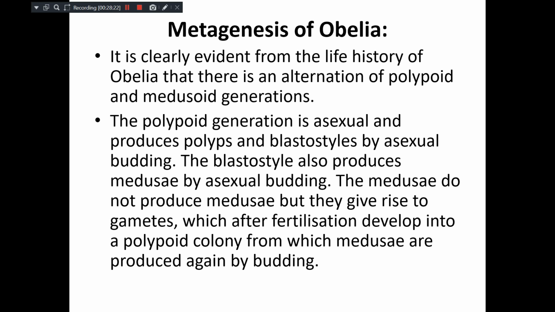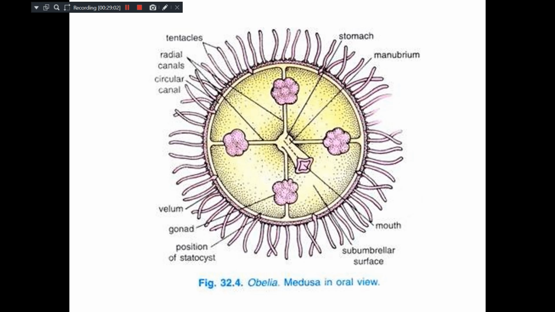Alternation of polypoid and medusoid generation you can expect. Polypoid generation is asexual and it produces polyps and blastostyles by asexual budding. Blastostyle also produce medusae by asexual budding. But these medusae do not produce medusae asexually; instead, they produce the gametes and give rise to polypoid colony, from which medusae are produced again by budding.